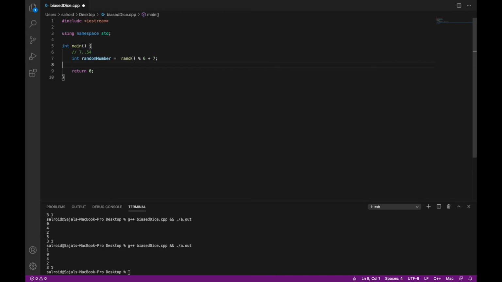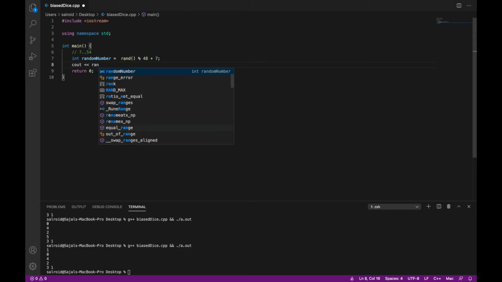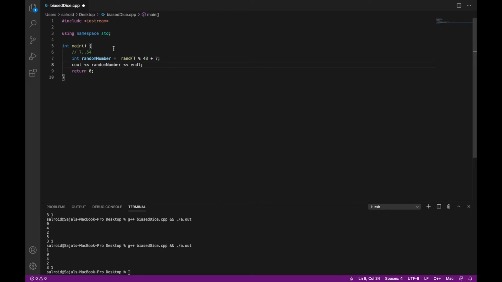So what basically this says is it will start from 7 and it will go to next six numbers. So 7 plus 6 means it will give you, including 7, it will give you till 12. So we wanted till 54. So what we'll do here is we'll change it to 48. Okay. So it will give me till 54. We'll just try to print out the random number. We'll save the program and we'll try to run it.